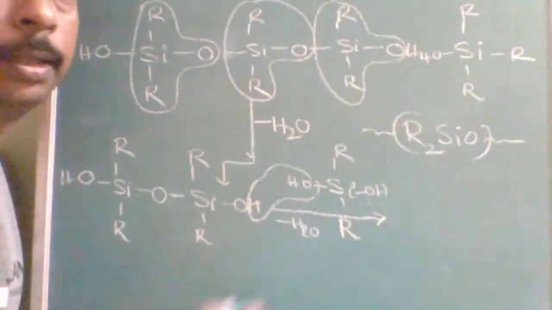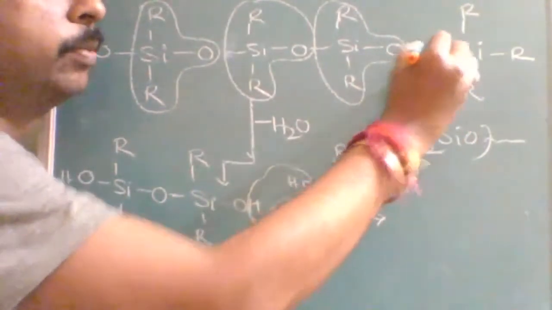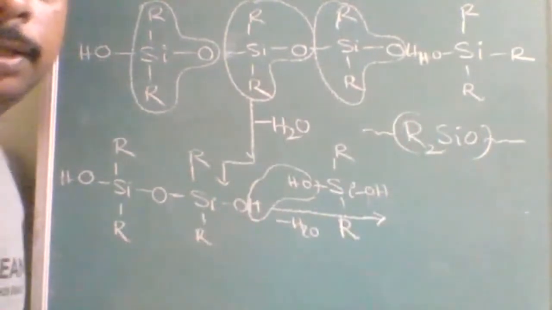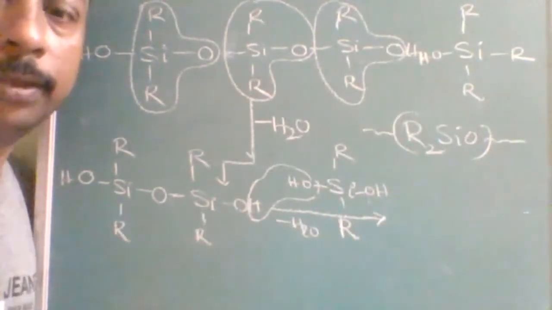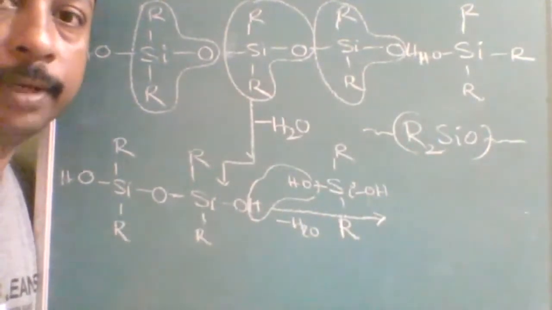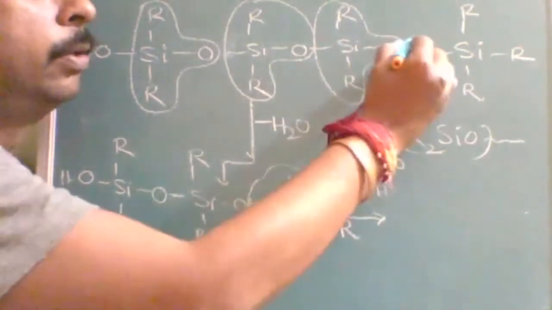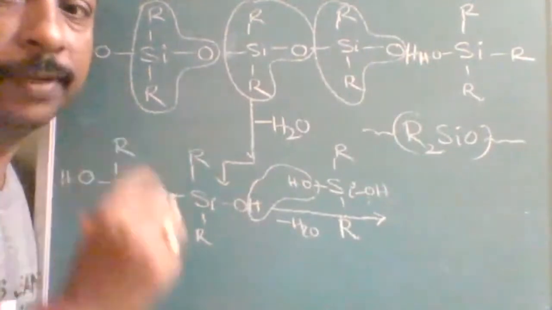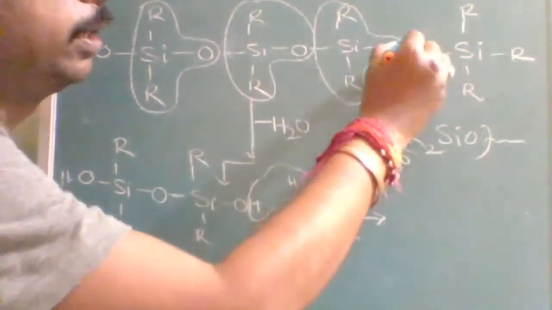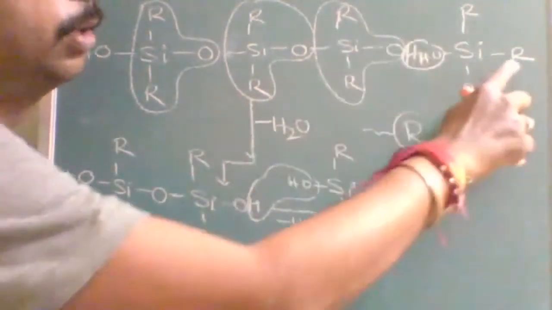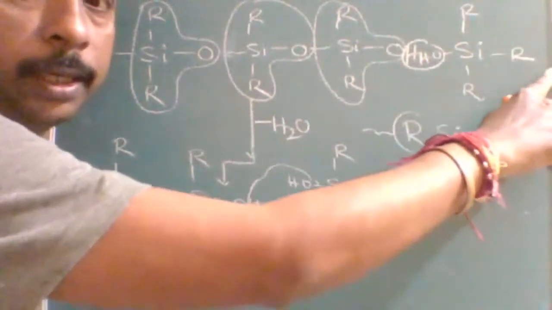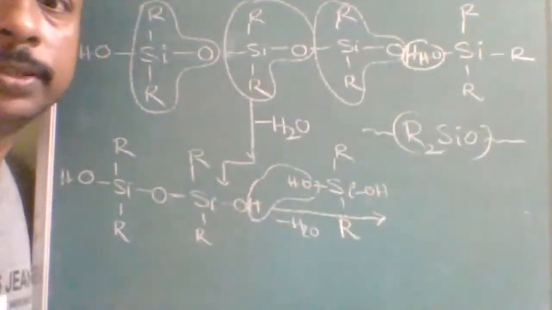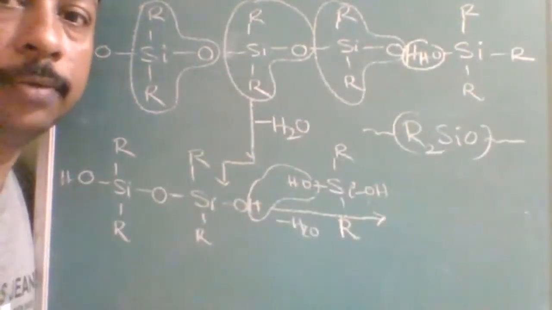Okay. I will select a molecule like this. What is the difference between the previous molecule and this molecule? The previous molecule had OH on either side, but this has OH on one side. So once it removes H2O, it cannot continue on this side. Understood? So the chain termination, what is this called?